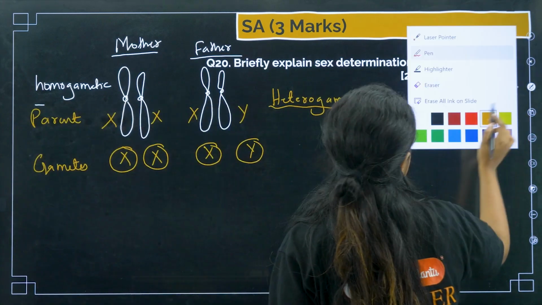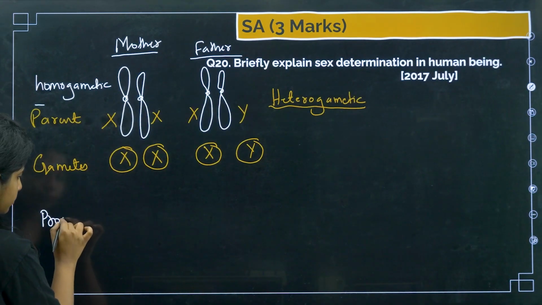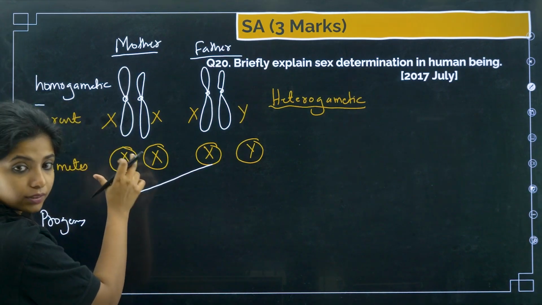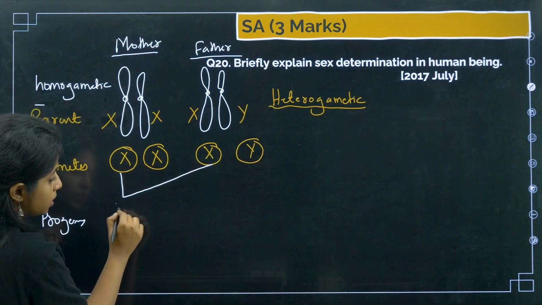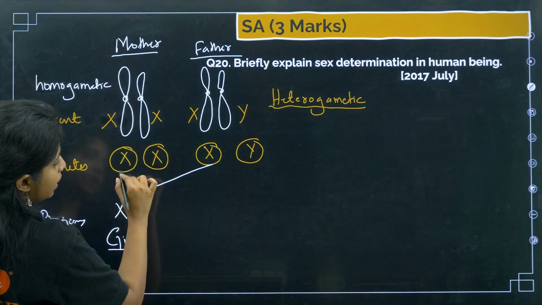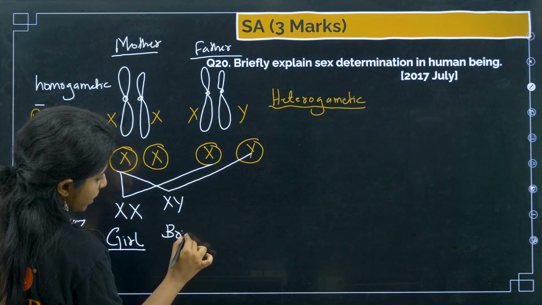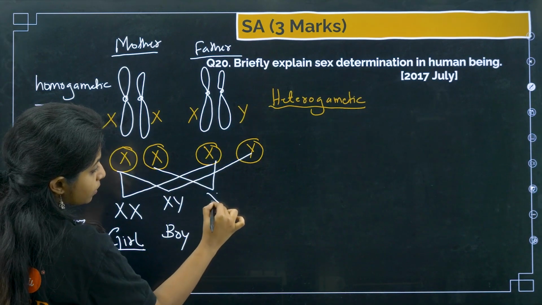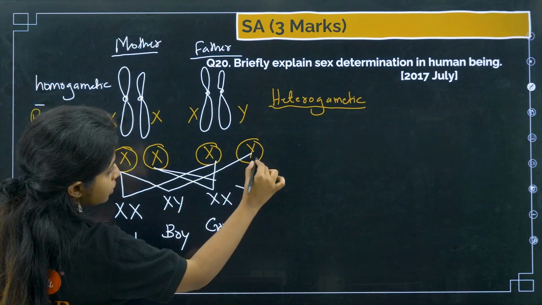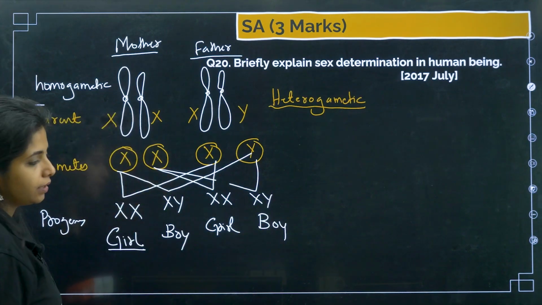Let's do that. So now, the progeny which will be there: if this ovum and this sperm fuse, it is XX. That means you're talking about a girl child. If this and this fuse, it is XY. That becomes a boy child. If this and this fuse, it becomes XX. That becomes a girl child. If this and this fuse, it becomes XY. That becomes a boy child.